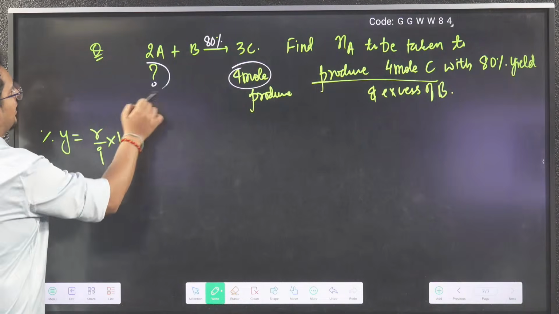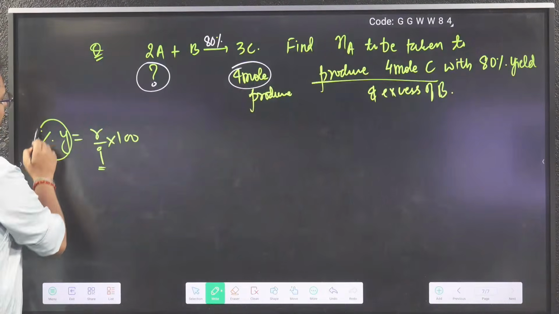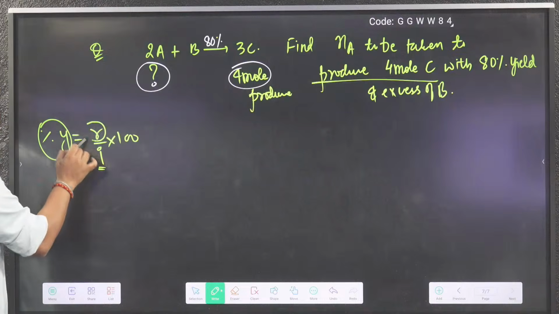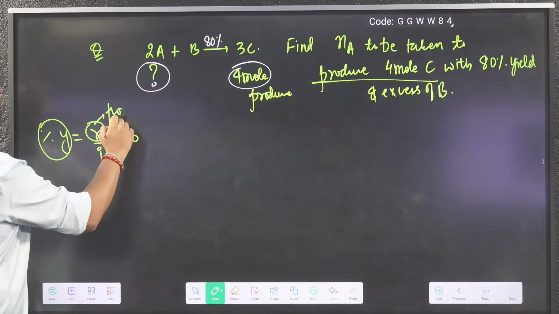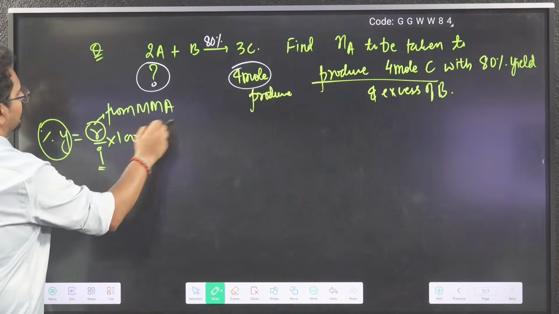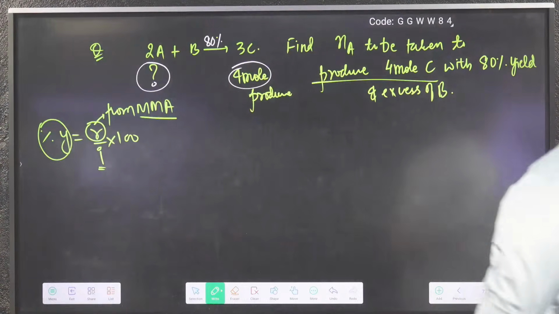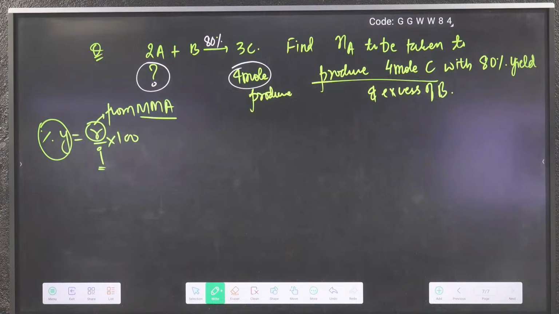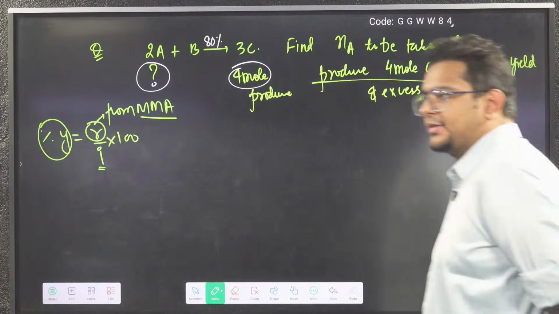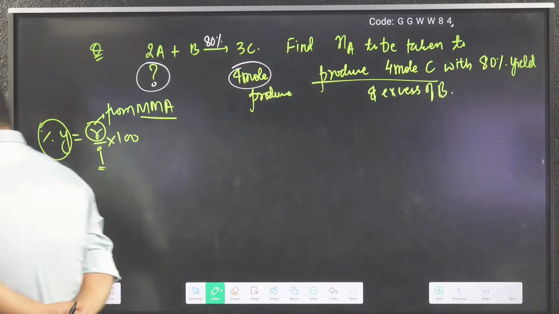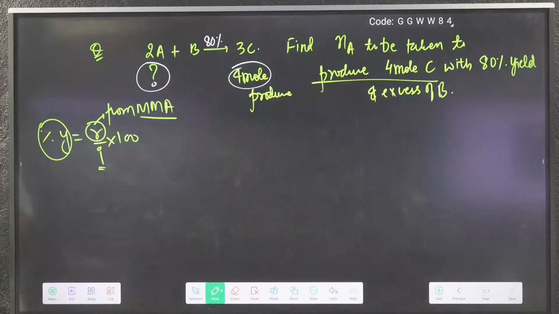So sir, initial amount not there. Percentage there, 80%. Sir, reacted I can get from mole analysis. So let's apply mole analysis and get the reacted amount, put in the equation and then find the initial amount. Fast. Try. I am waiting for you. 30 seconds I am giving. You will get the answer most probably.